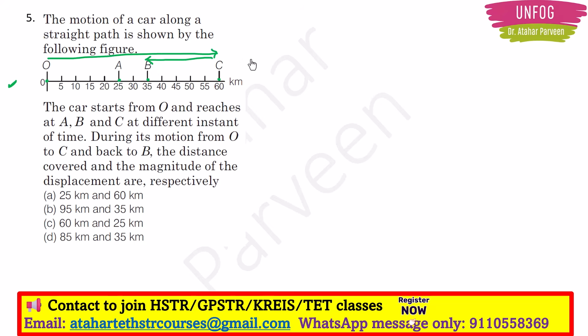So you have to find out the distance and the magnitude of displacement. So very important concept, you have to understand this.